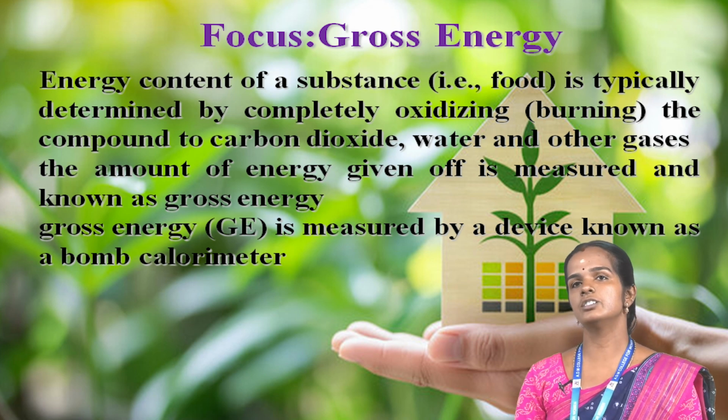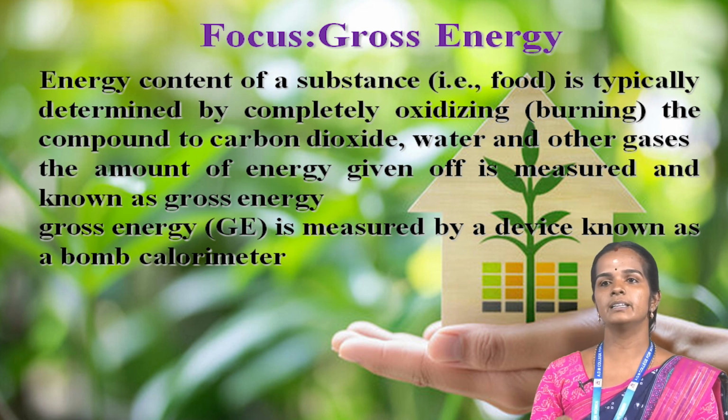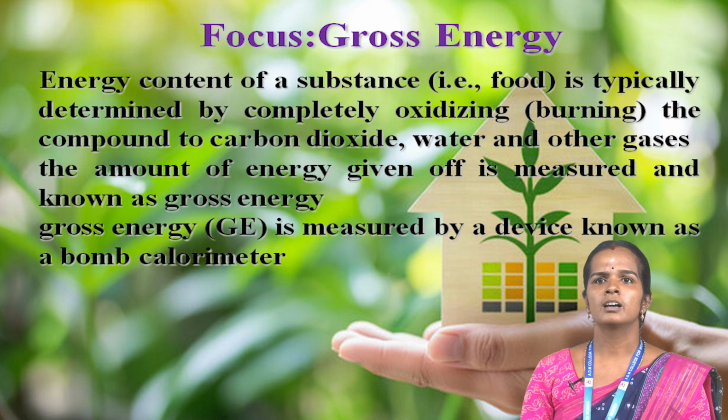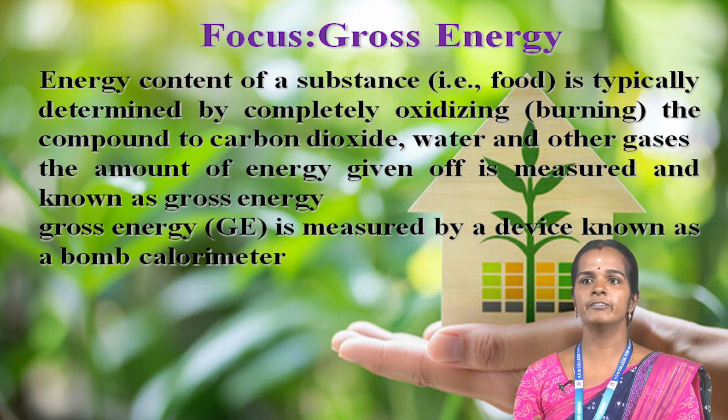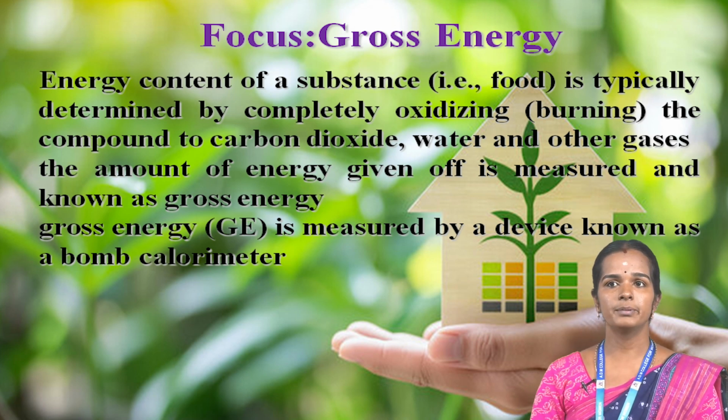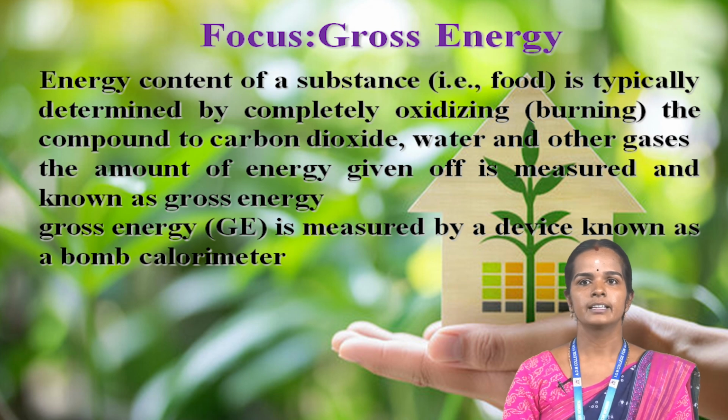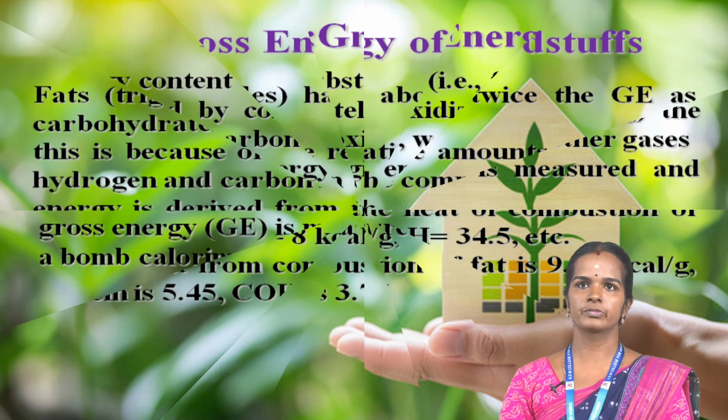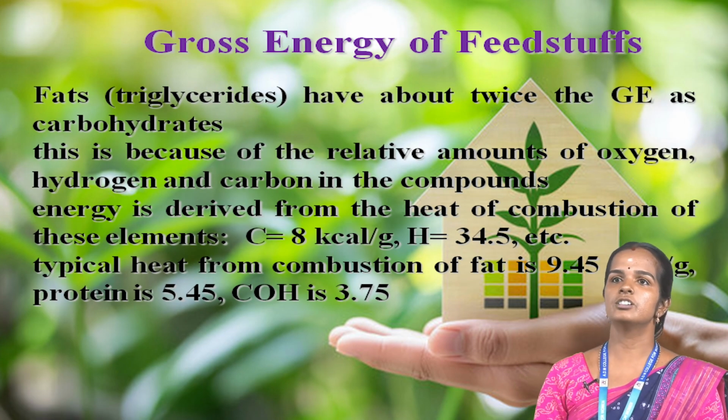This is the gross energy of nutrients. Glucose contains 3.7 kcal per gram. Triglyceride, or fat, contains 9.44. Soybean oil contains 9.28. Casein contains 5.84. This is the gross energy of feedstuff.